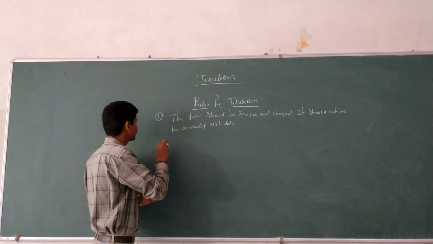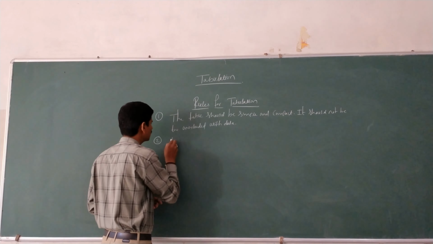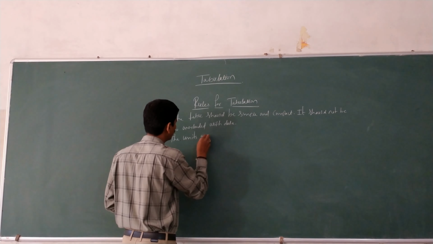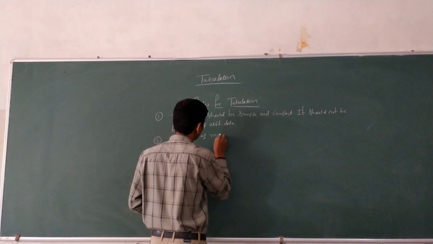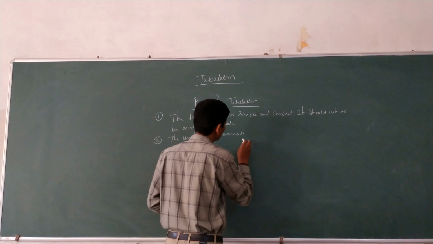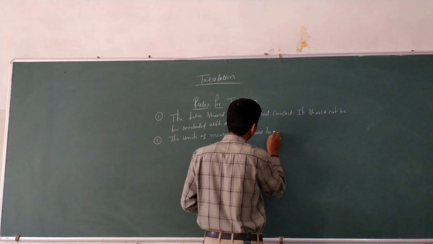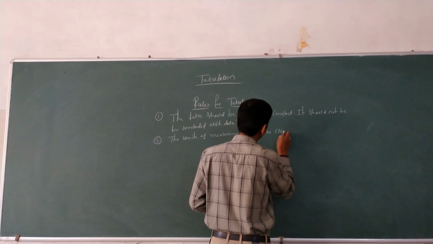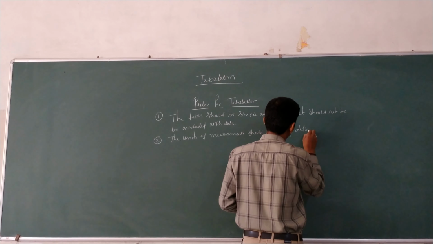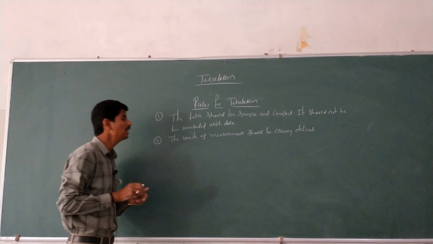Okay, the next, the second one: the units of measurement should be clearly defined.